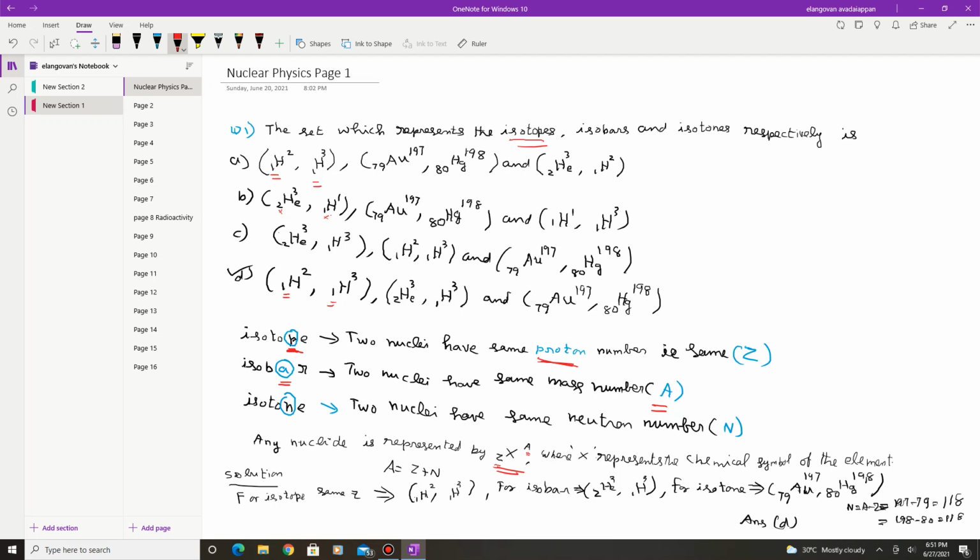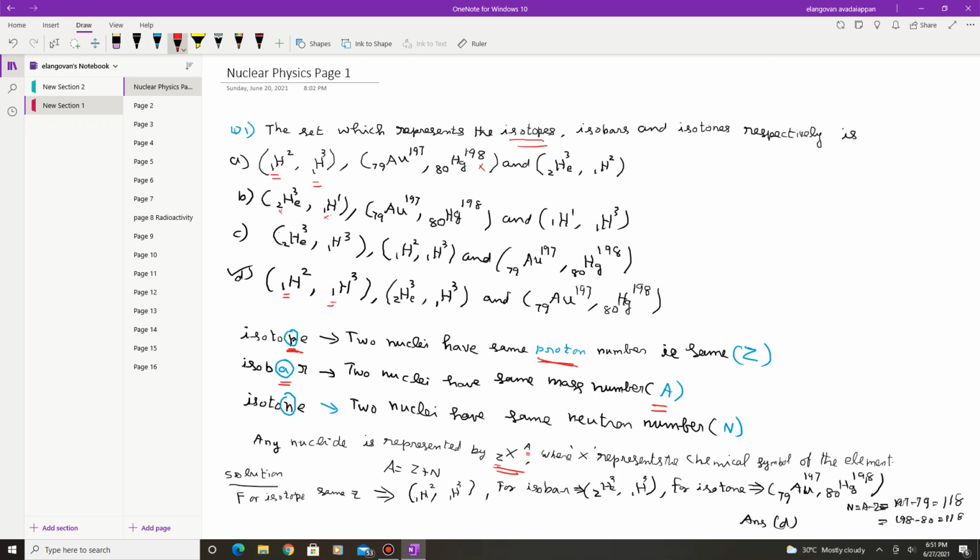Now consider the second term in all 4 options. Here Au 197, A is 197, for mercury 198, so A is different. So this is not possible.